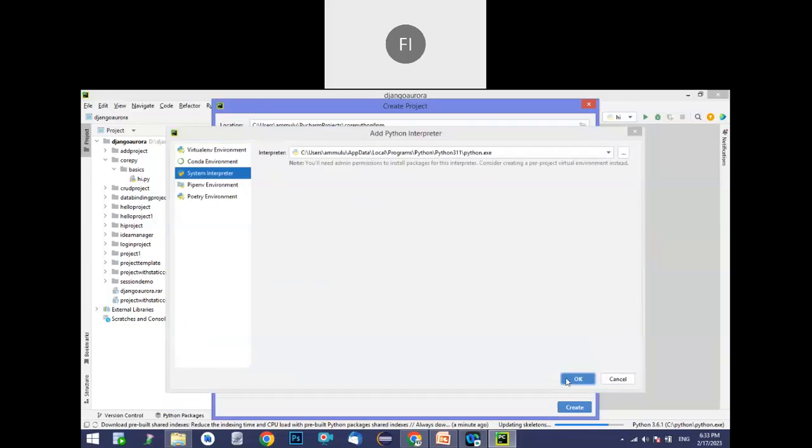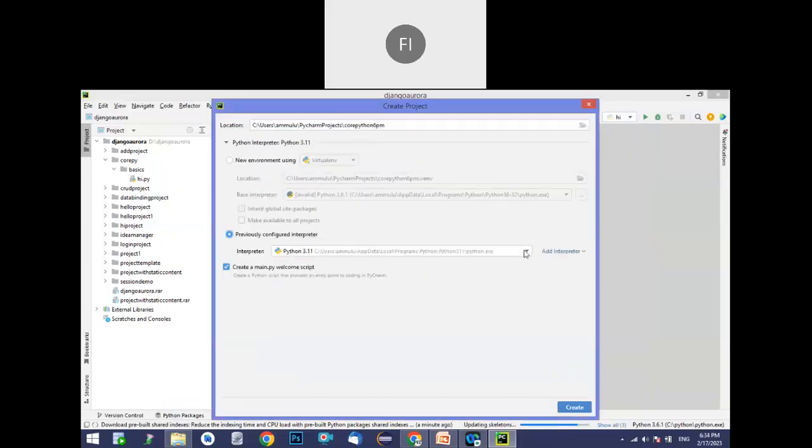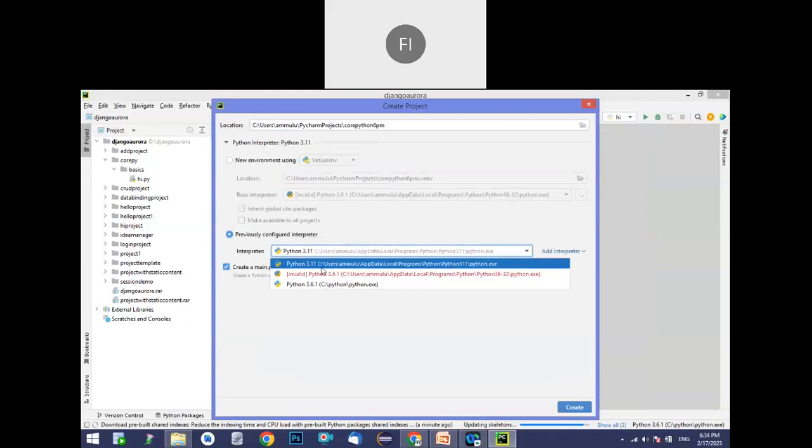Now it will show the interpreter in the respective drop-down. If you observe here, there are two interpreters in my machine: one version is 3.6.1 and another is 3.11. Whatever versions you install in your machine, it will show all of them. After that, just click on Create. There is also a file shown by default, main.py. No need for that, so uncheck it and click Create.